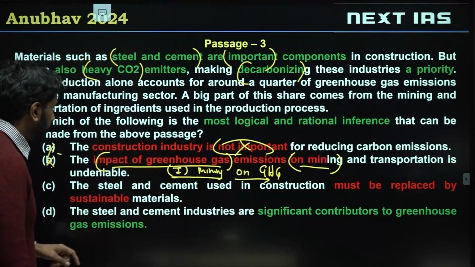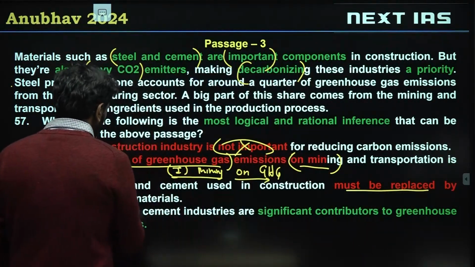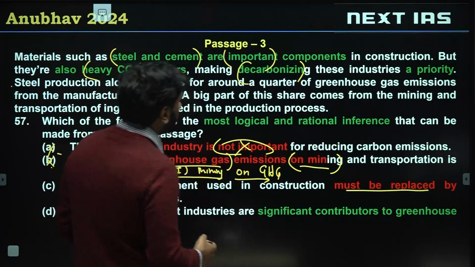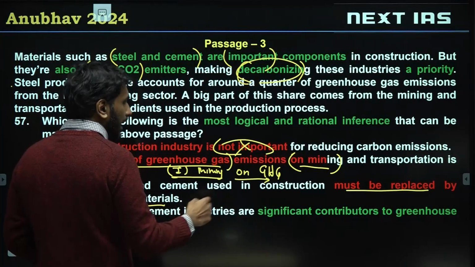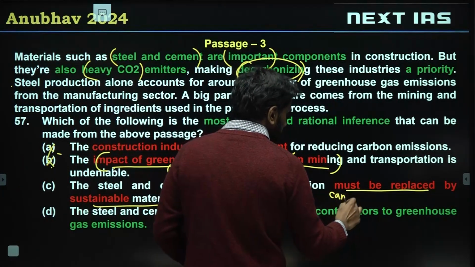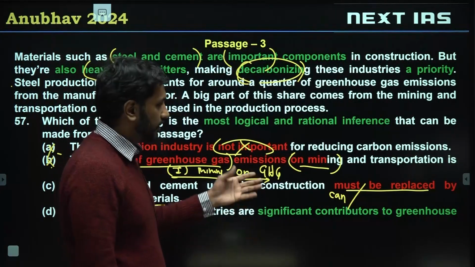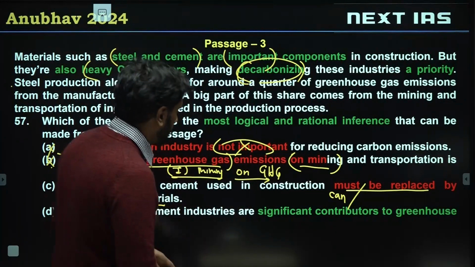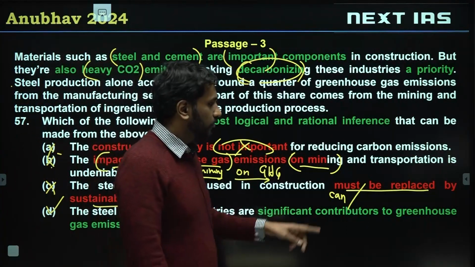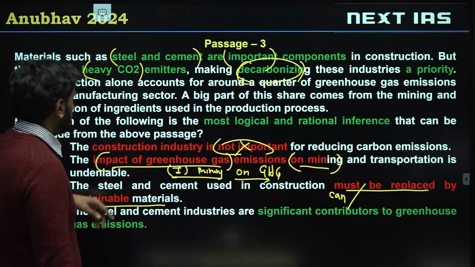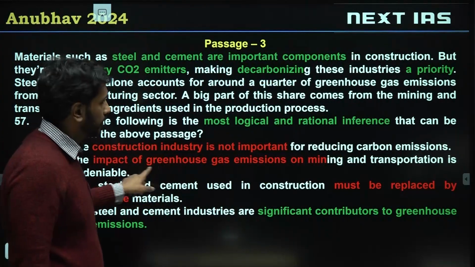Okay, let's look at option C. The steel and cement used in construction must be replaced by sustainable materials. Now we are told in the passage that we should decarbonize, but whether steel and cement can be replaced or must be replaced, neither is discussed. Whether we can actually replace cement with something like plastic, no suggestions like this have been recommended. So C is invalid. D: the steel and cement industries are significant contributors to greenhouse gas emissions. This is a fairly clear option. Option D is the correct choice. All right. Let's see the next one.